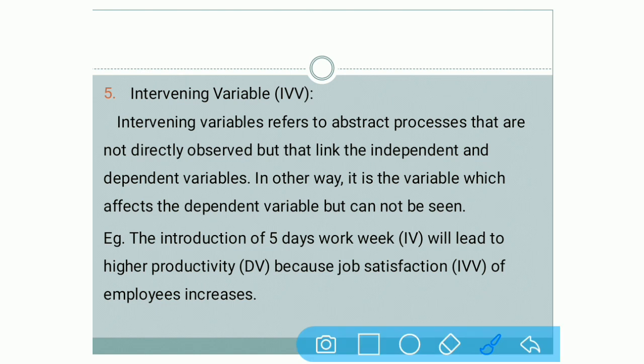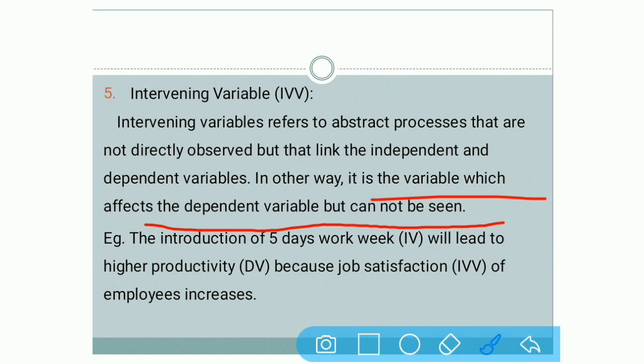Number 5 is intervening variable. Now, an intervening variable refers to abstract processes that are not directly observed but link the independent and dependent variable. Or in other words, it is the variable which affects the dependent variable but which cannot be seen. Mainly, it affects the independent and dependent variable. In short, if you want to remember it, you can say that it is the variable which affects the dependent variable but which cannot be seen.